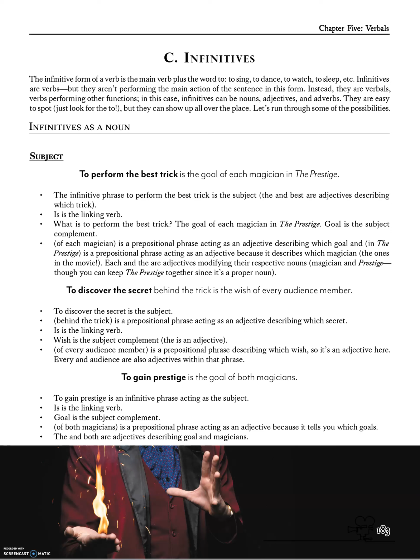This video is about Chapter 5 Verbals, and we are in Part C, which is infinitives. So infinitives are the form of the verb that has a "to" in front of it. So to sing, to dance, to speak, whatever. Infinitives can do all the things. Verbals are what happens when verbs aren't being the main verb of the sentence.